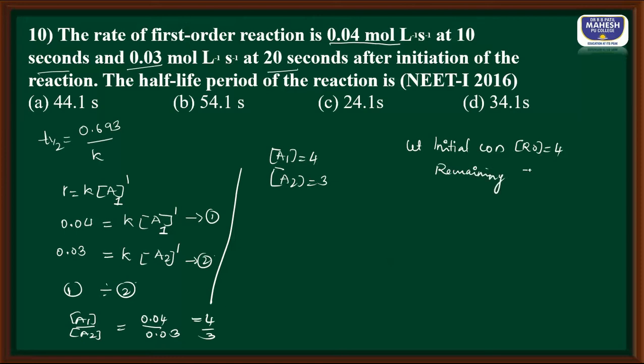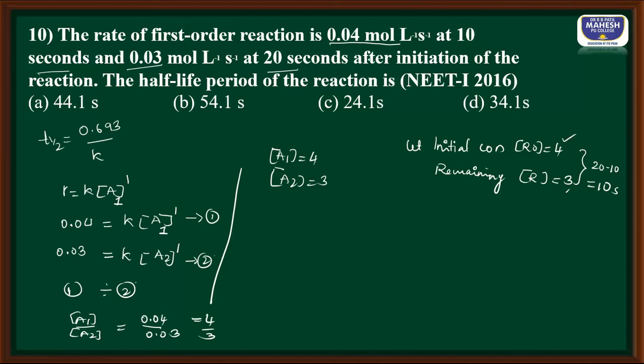The concentration of the reactant decreases. So let this be R, and let that be equal to 3, and this change in concentration is going to take place in a time of 20 minus 10, that is equal to 10 seconds. So I have initial concentration, remaining concentration, and that takes place in a time span of 10.